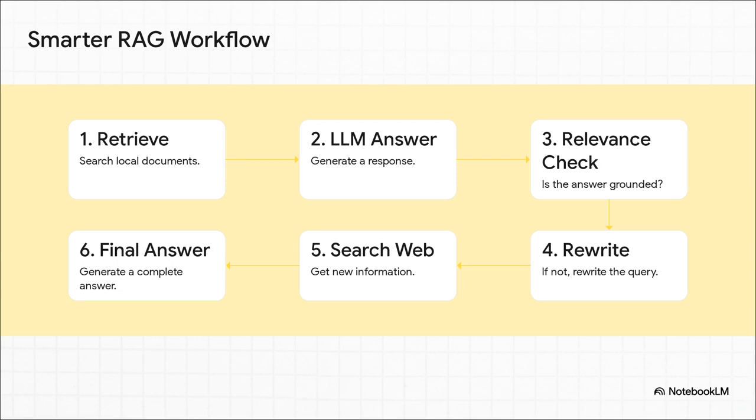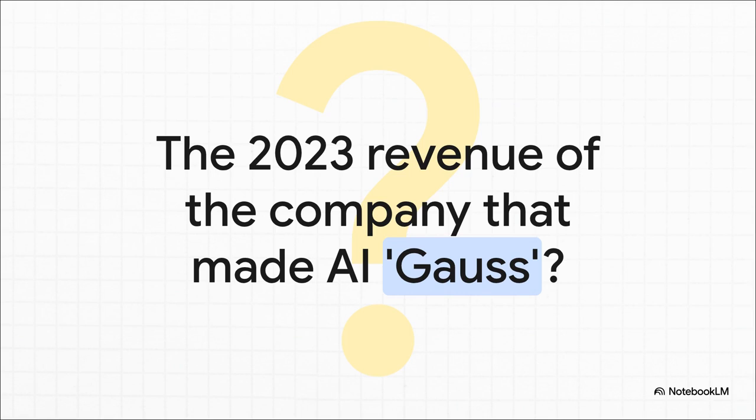But then comes the crucial step, a relevance check. This is our conditional edge in action. If the answer isn't good enough, the agent doesn't just quit. Nope, it makes a decision to rewrite the query, go search the web for new info, and then generate a final, better answer.